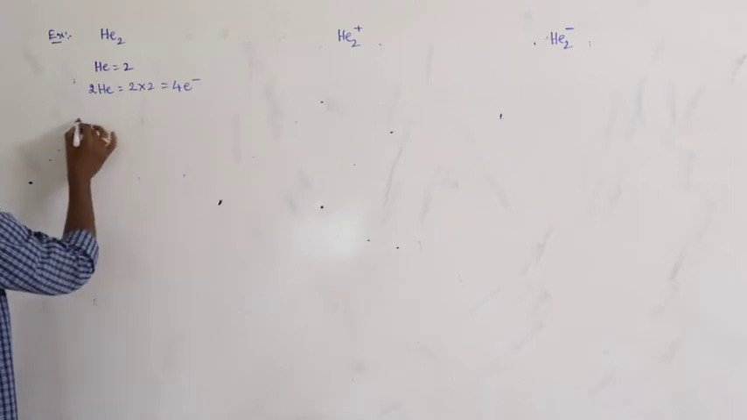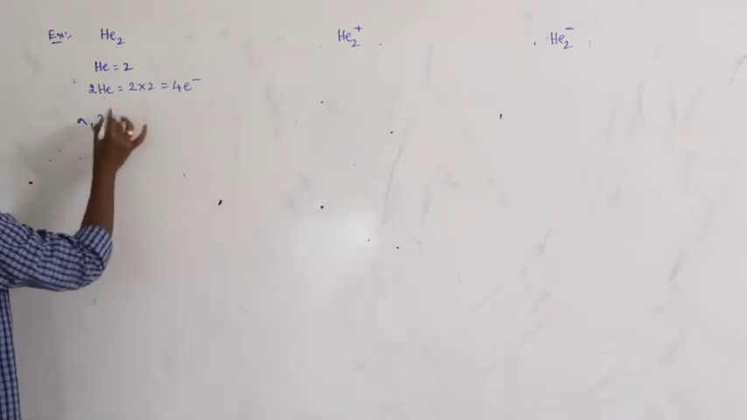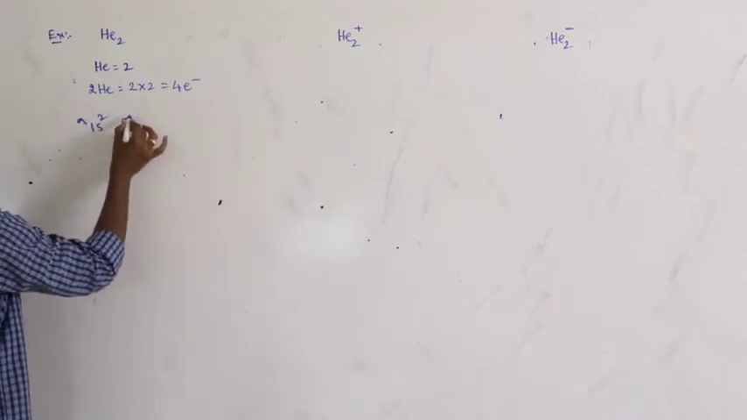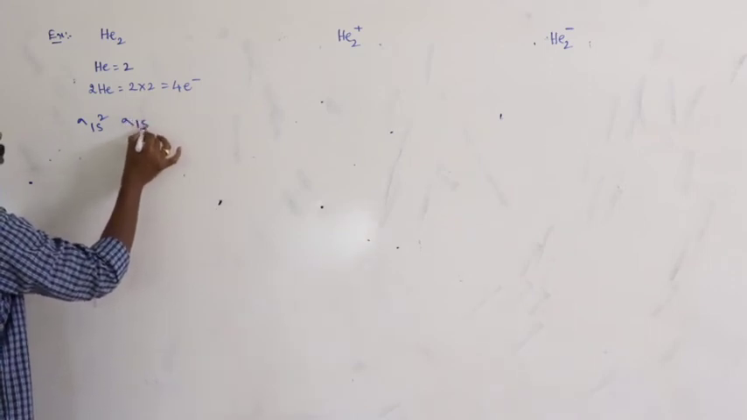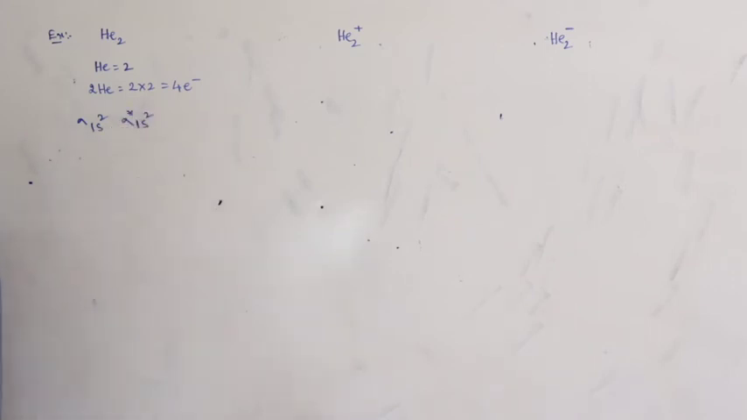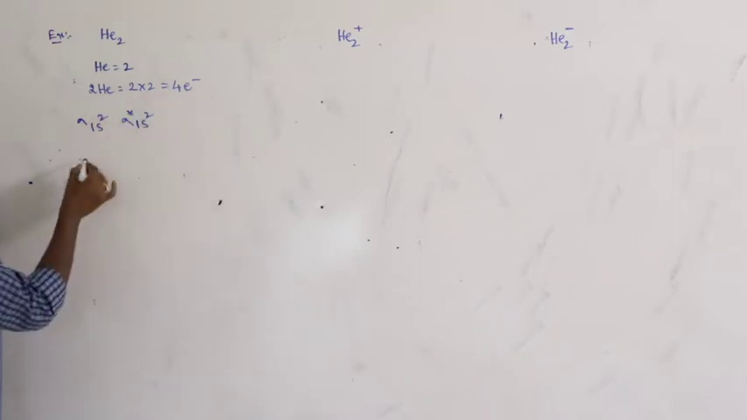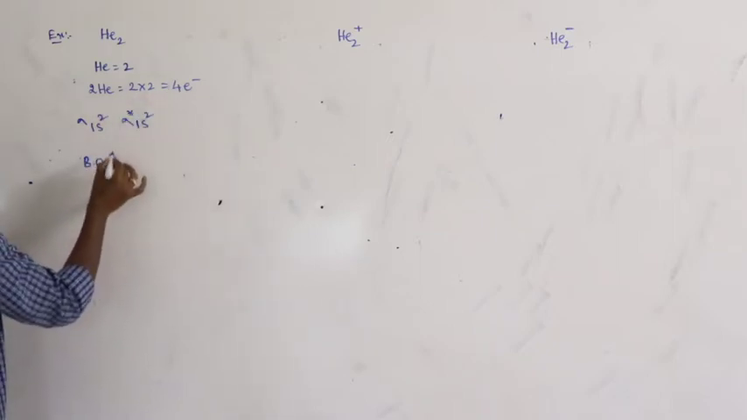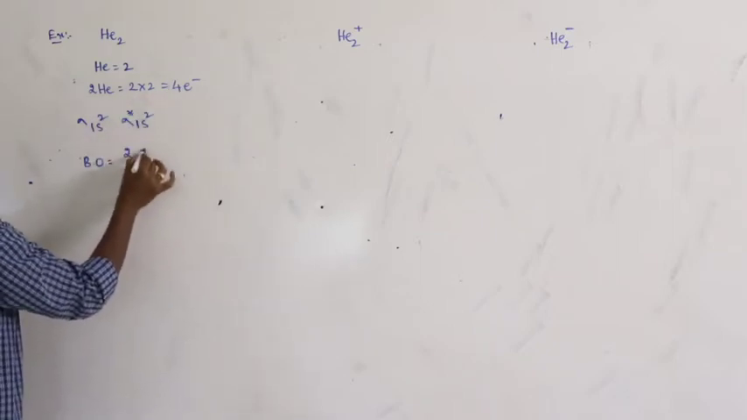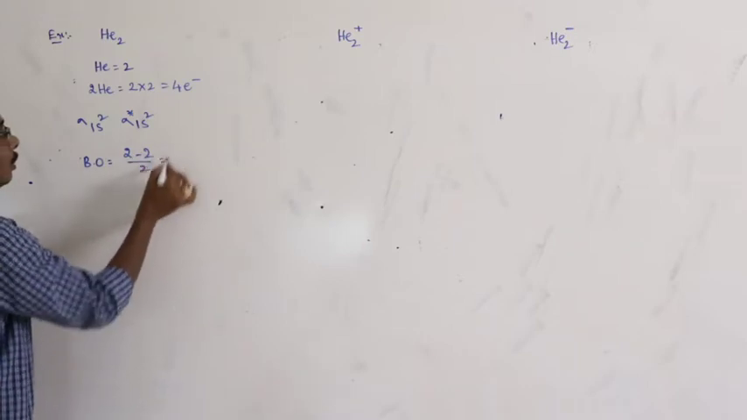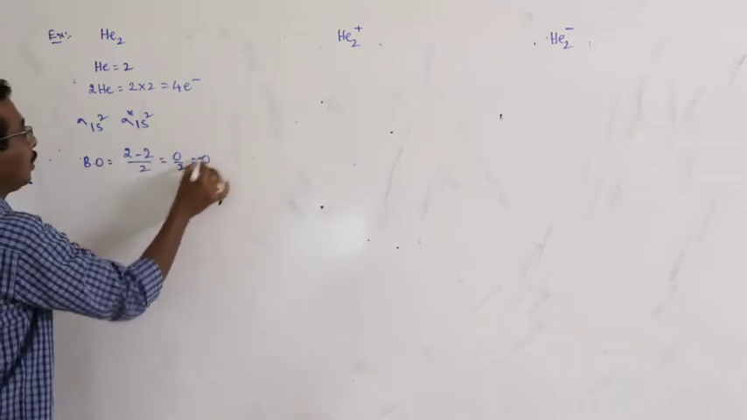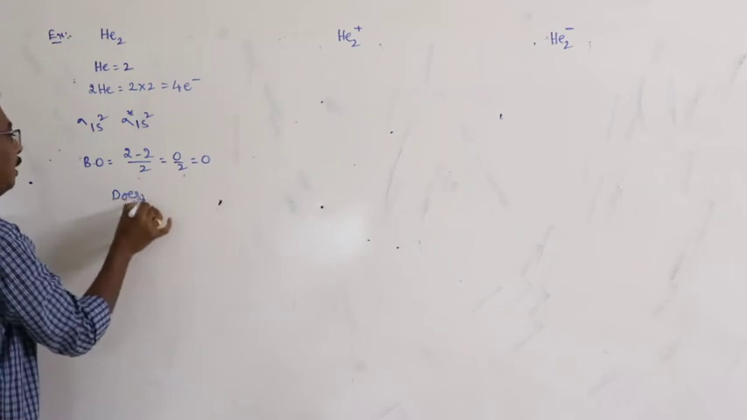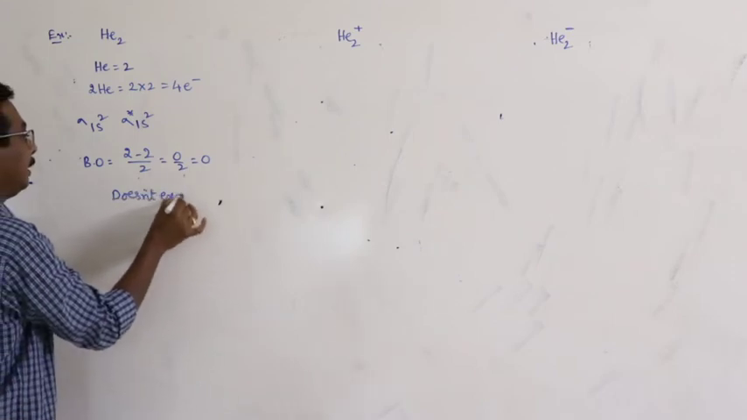Now arrange the 4 electrons in molecular orbitals. Sigma 1s square, sigma star 1s square. 2 plus 2, 4. Bond order 2 minus 2 by 2, 0 by 2 is equal to 0. Does not exist.